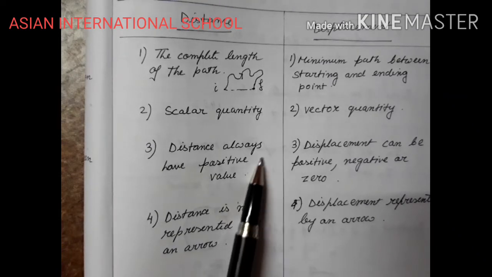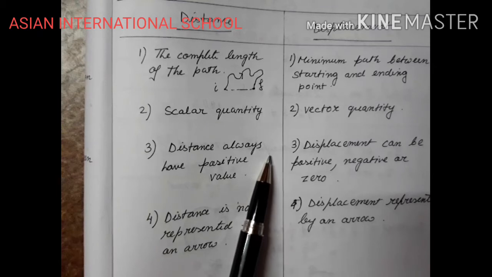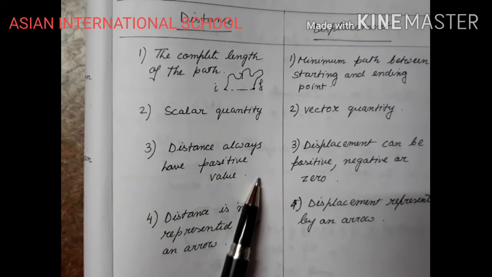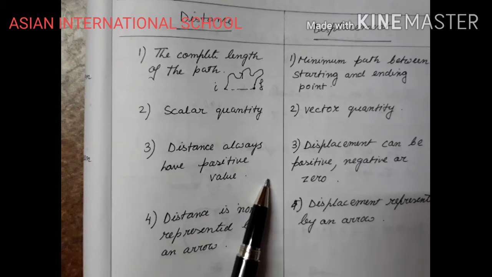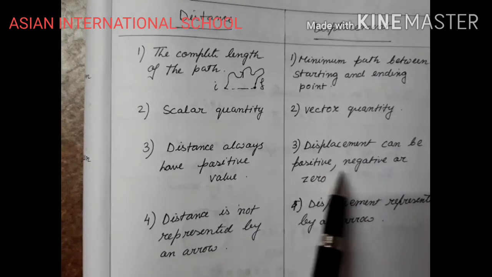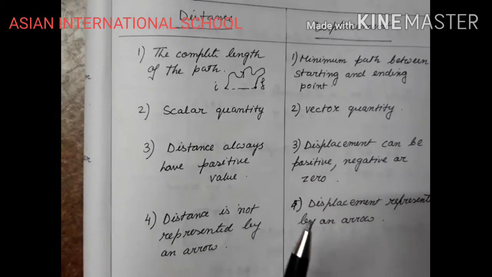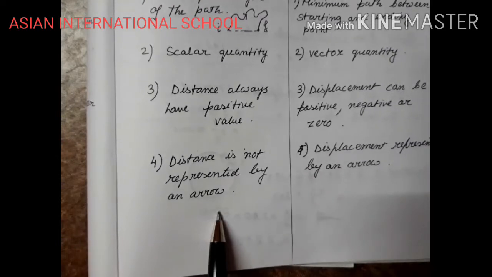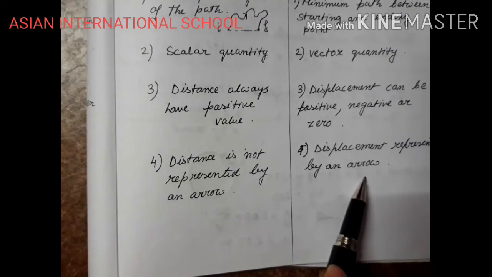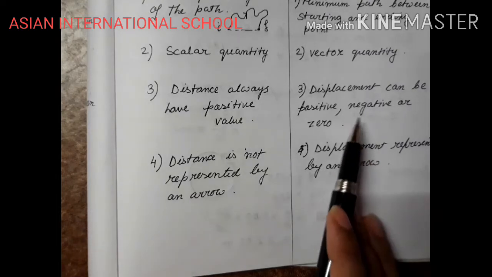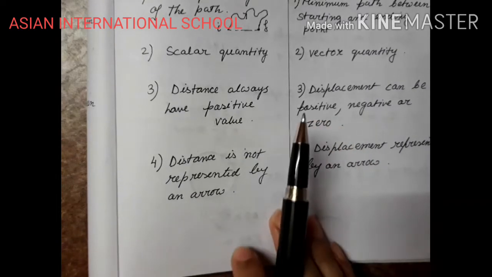If the body has started its journey, it will obviously cover some distance. Even if the body comes back, then also it will have some distance. Displacement can be positive, negative or 0. Distance is not represented by an arrow. Displacement is represented by an arrow. Why? Because displacement has a direction. Now I will explain a few of the phenomena to you.